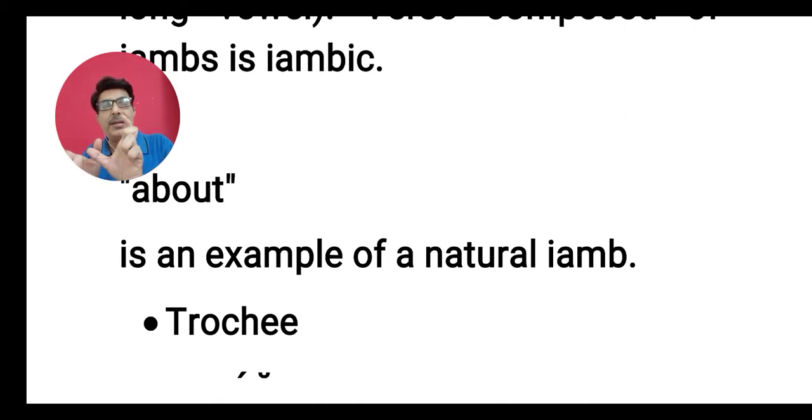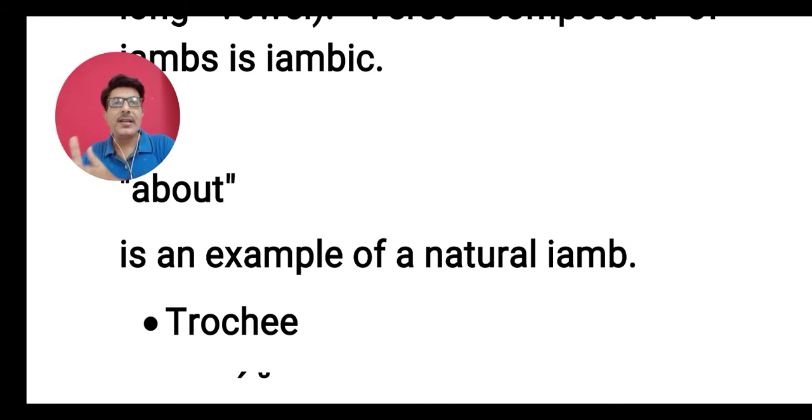That is one iambus, unstressed, stressed. Second iambus, like a. Third iambus, red, red. Fourth iambus, rose.